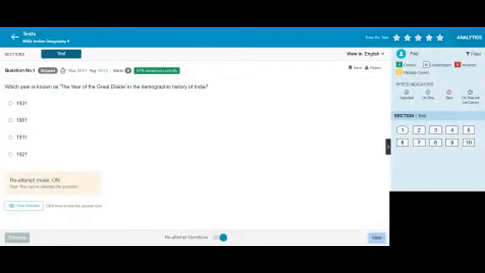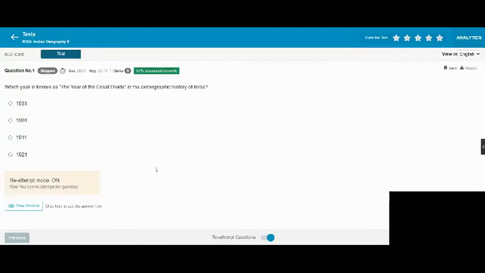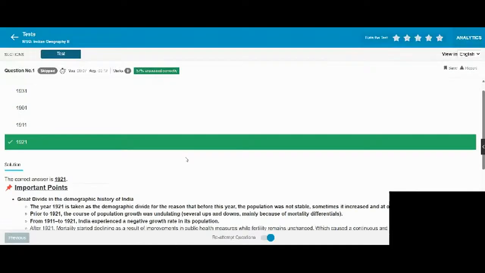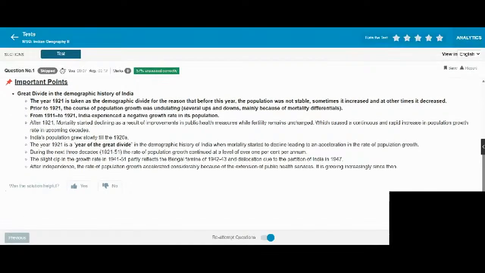Question 1. Which year is known as the year of the Great Divide in the demographic history of India? 1921. The Great Divide in the demography of India.